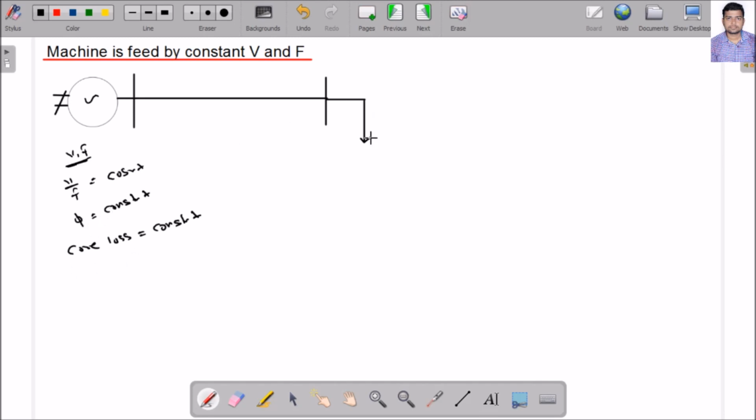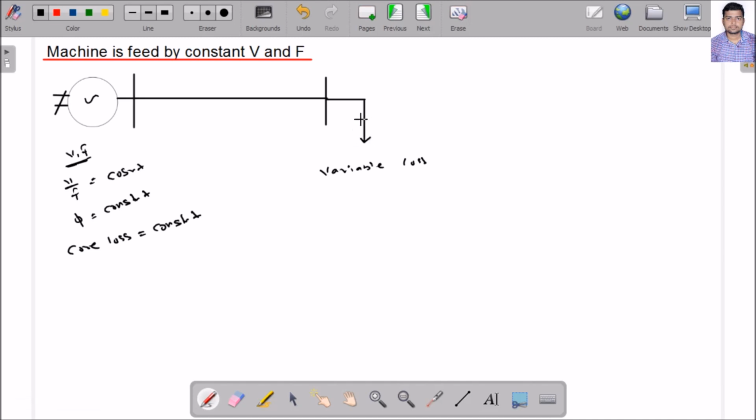Assume my load is varying. Here I am connecting one load and the load is variable in nature. If the load is varying, then definitely my variable loss is also variable, because the variable loss depends upon the load. So the load is varying means the variable loss is also varying, keep on changing. Okay. So let us see what I am telling.